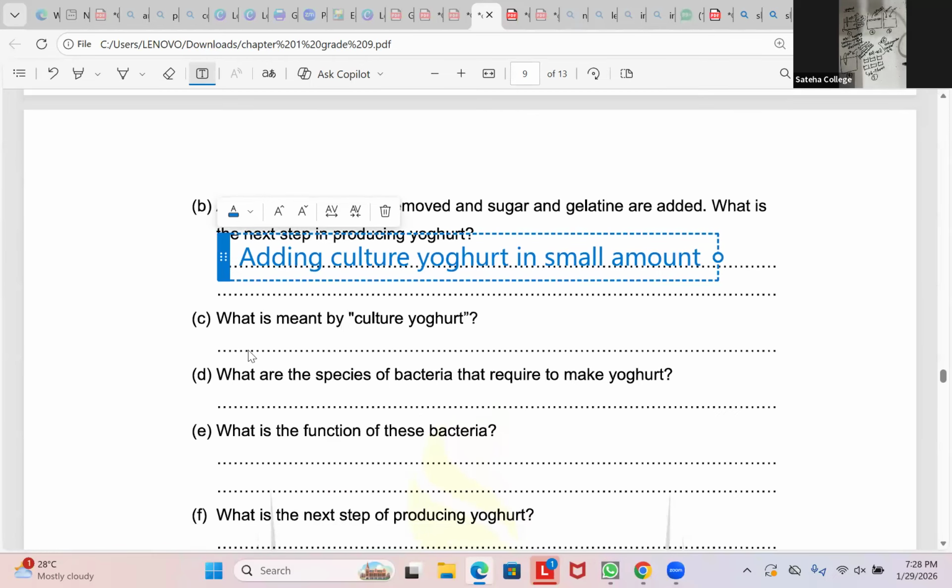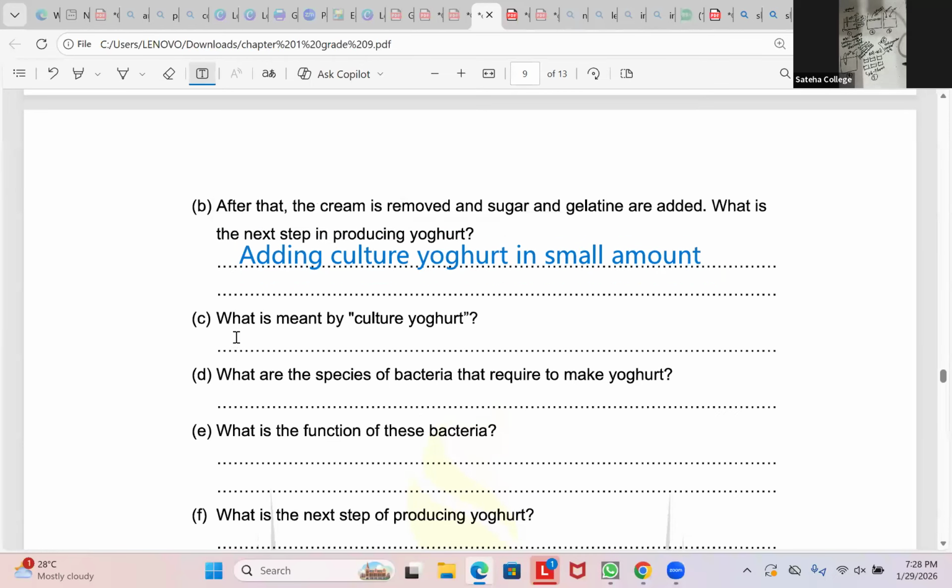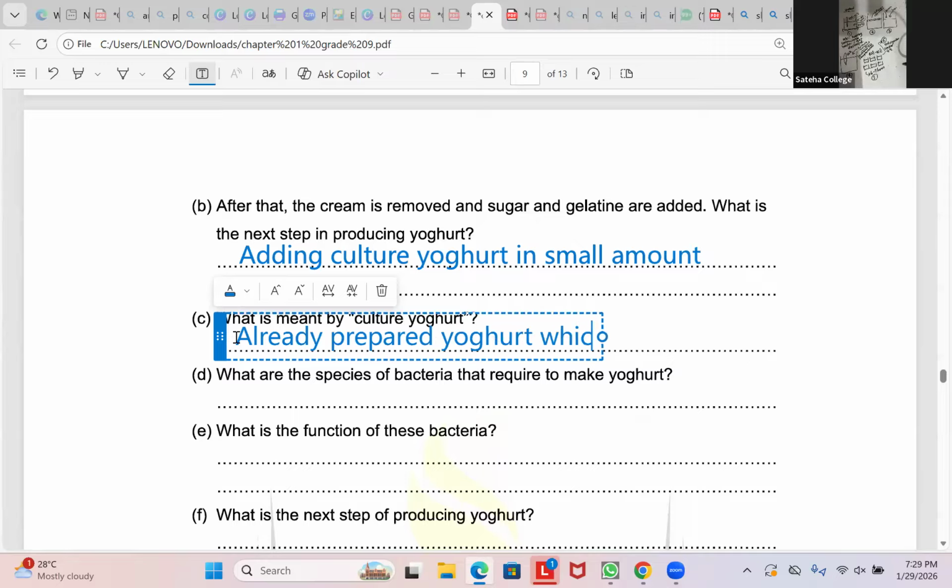Then what is meant by culture yogurt? Yogurt that is already made. Already prepared yogurt that contains the bacteria Lactobacillus and Streptococcus. Yes, already prepared yogurt which contains the bacteria. You don't need to write the names, just that it contains the bacteria.